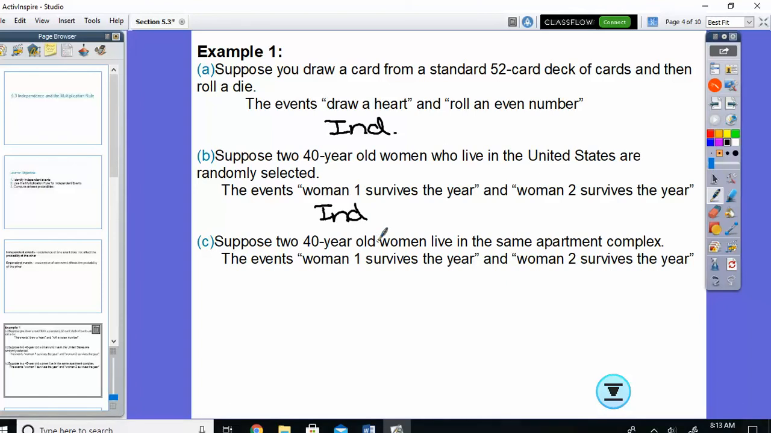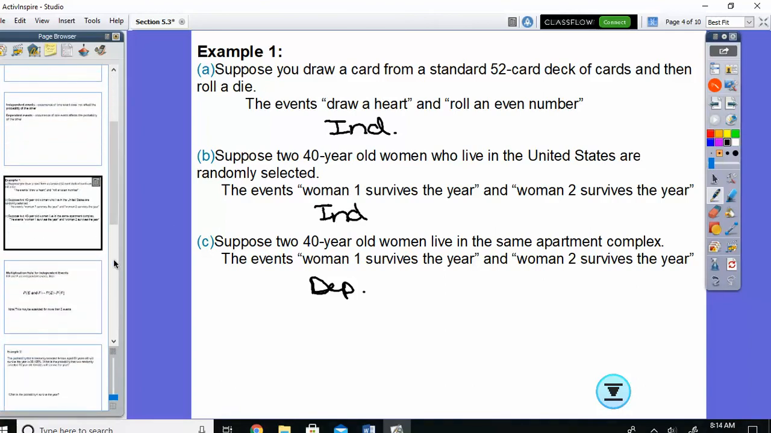C. Suppose two 40-year-old women live in the same apartment complex. The events woman 1 survives the year and woman 2 survives the year. That would be dependent. Okay. Not that one of them not surviving means the other one wouldn't, but let's say they live on the coast and there is a hurricane. If that hurricane hits the apartment complex, that would change the probabilities of those two women surviving. They're in the same place, same location, so there is some kind of relationship there. So far, so good?